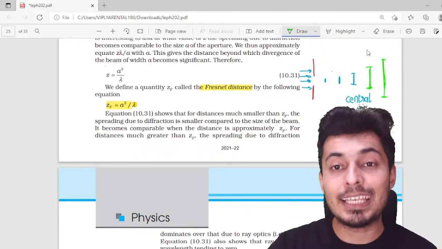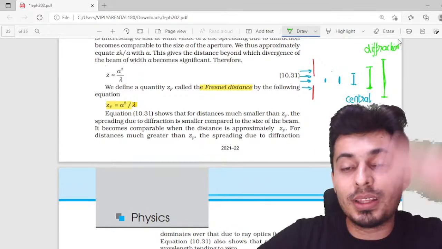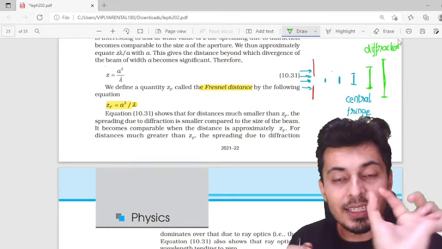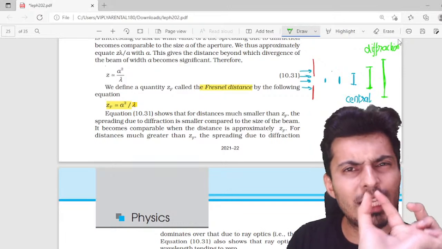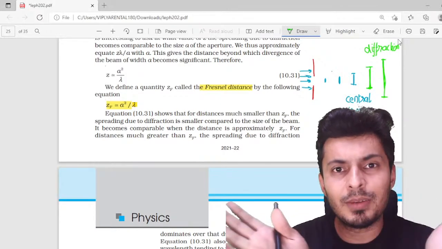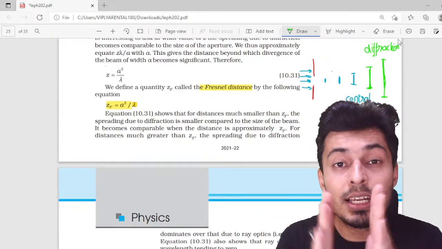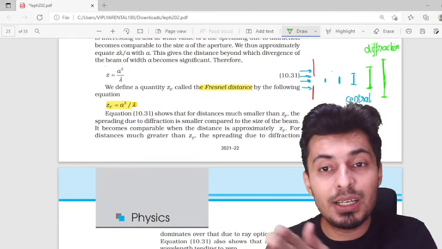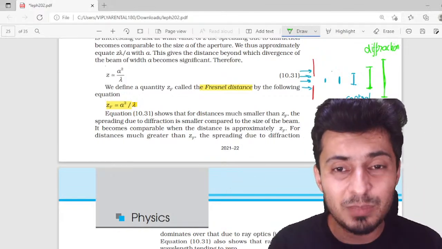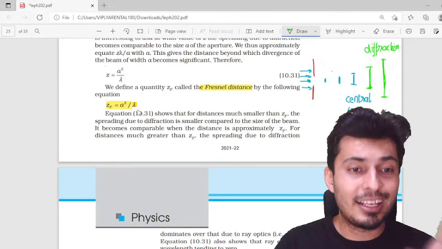Now you will feel that yes, diffraction is happening because the width of the slit perceived on the screen is wider. The slit can be 1 millimeter wide, but if the image is 1 millimeter or less, you will feel it's not getting bent. But if the central fringe on the screen is wider, then you will feel the light is spreading. So that minimum distance after which you get the perception that the light is spreading is called Fresnel's distance.